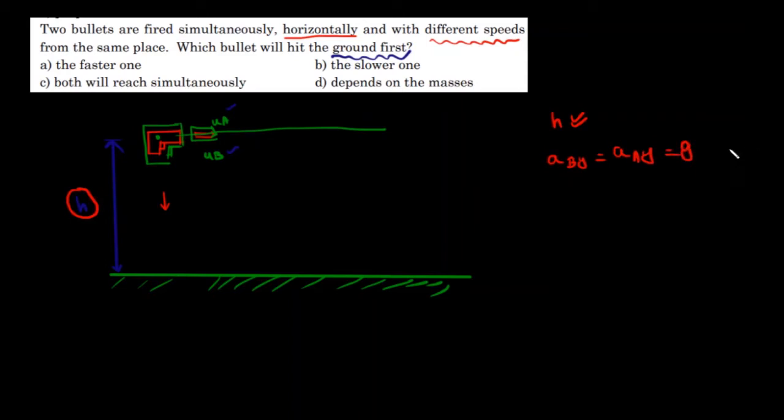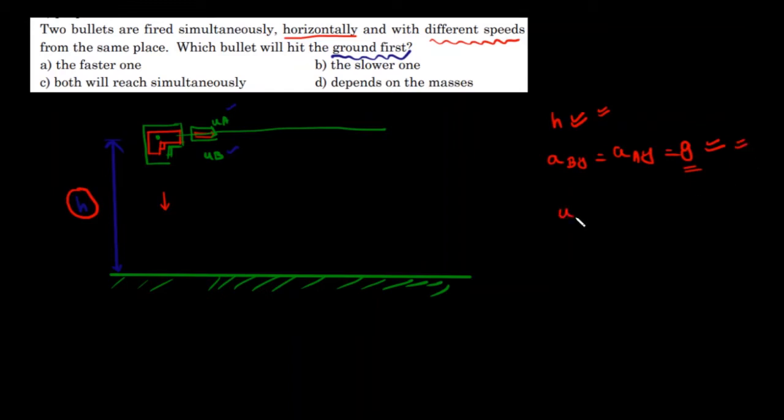That is going to be equal to g, because the bullet will always be subjected to acceleration in the downward direction, which will be equal to g. The distance it is going to travel in the y direction is h, and the acceleration at which it is traveling is g, for both the bullets.